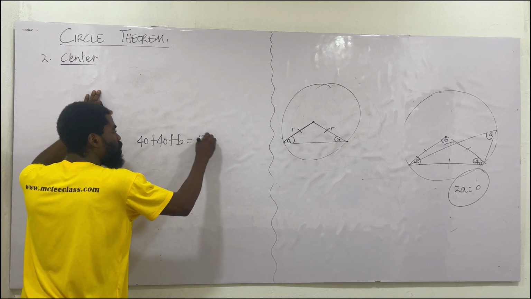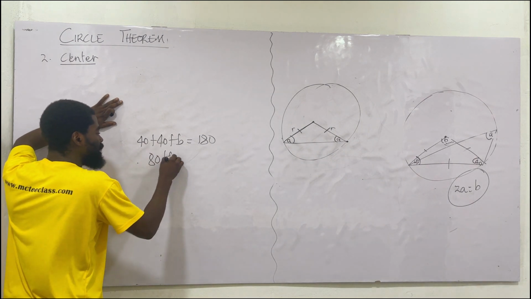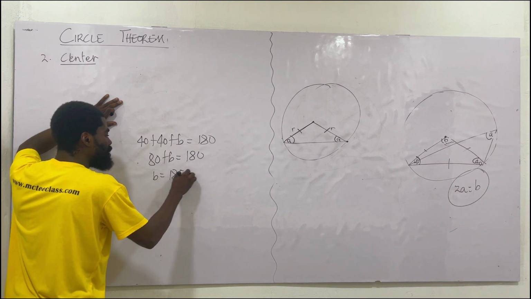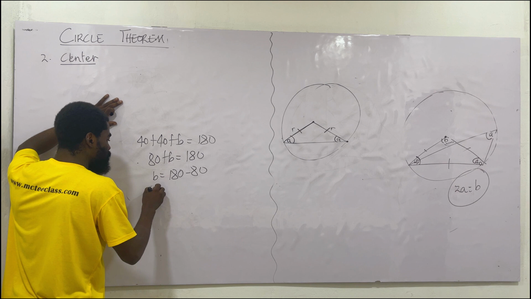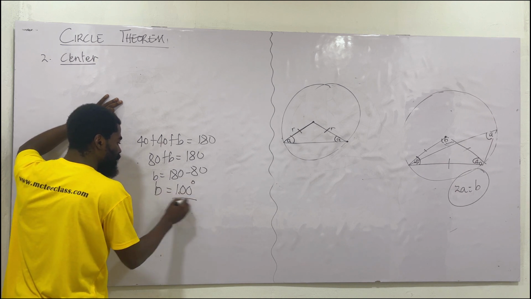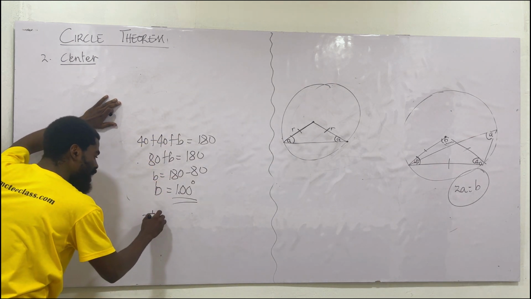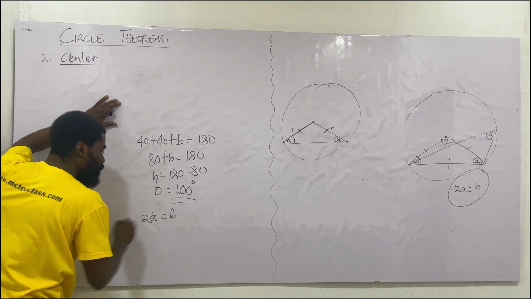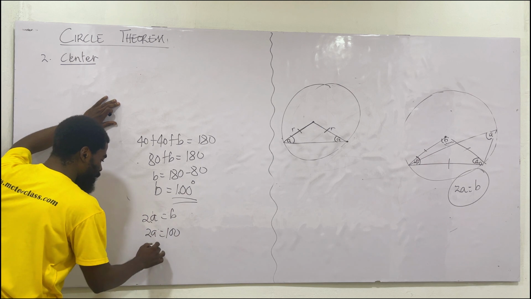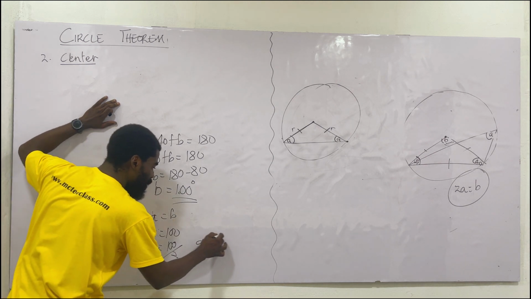Therefore, this equals what? Equals 180, the sum of angles in the triangle. If that be the case, that will give me 80 plus B equals what? Equals 180. I'll get B equals 180 minus 80. Then B should be equal to what? B equals 100 degrees. I don't need B. The question is to find what? A. I know that 2 times A equals what? B. But we know this. So therefore, we'll get 2A equals 100. So A will be equal to 100 over 2. Then A equals what? 50 degrees.